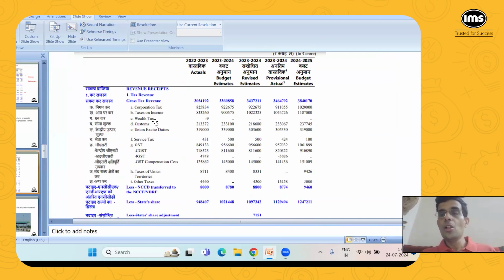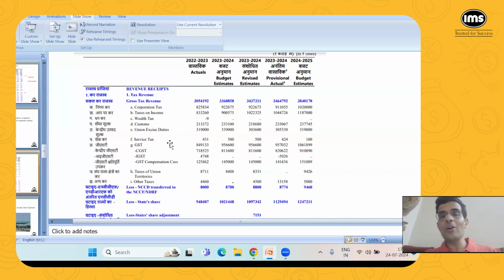Yeah. So the numbers in the last column are the budgeted estimates for 24-25, for the next financial year. And I would like to draw your attention to these numbers here. The income tax, 11,87,000 crores. So people like you and me are going to pay 11,87,000 crores to the government. Corporate tax is 10,20,000 crores. So companies are expected to pay 10,20,000 crores.